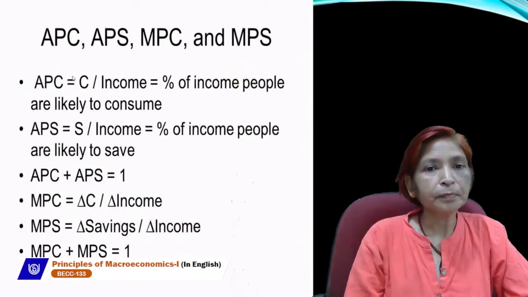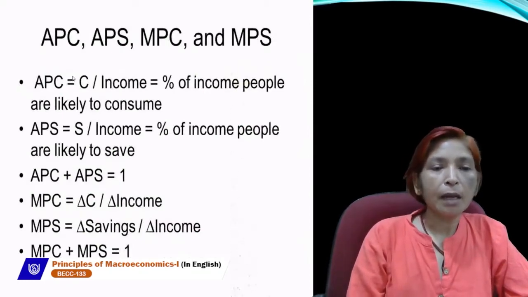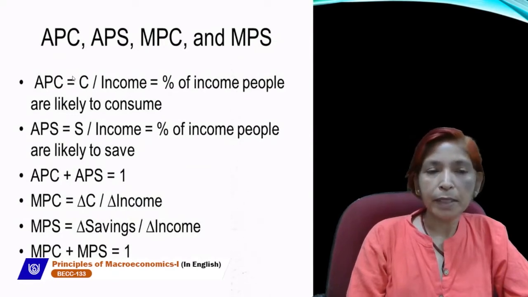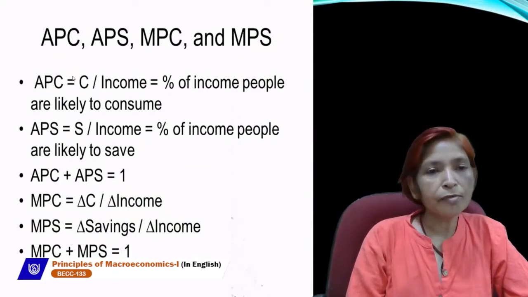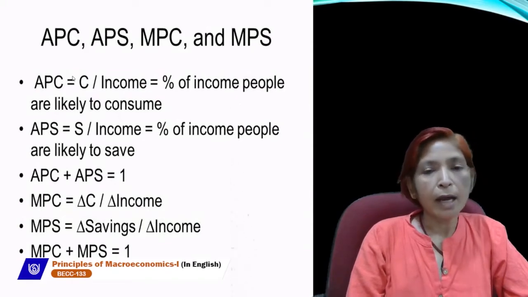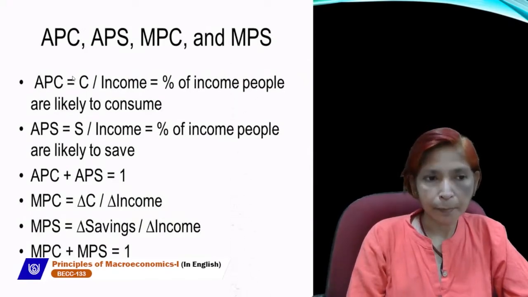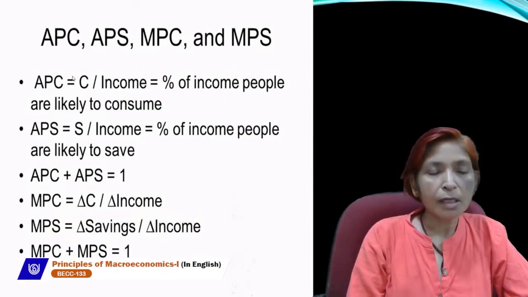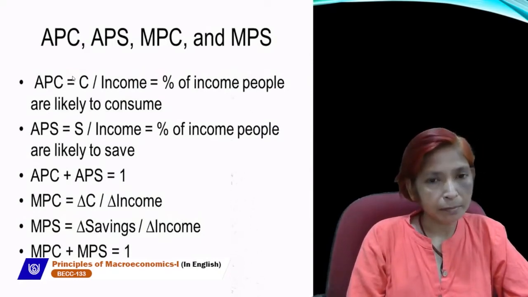Next is APC, APS, MPC, MPS. As you know, MPC is the ratio of change in consumption and change in income, and MPS is the ratio of change in saving to the change in level of income. APC is the ratio of consumption and income.